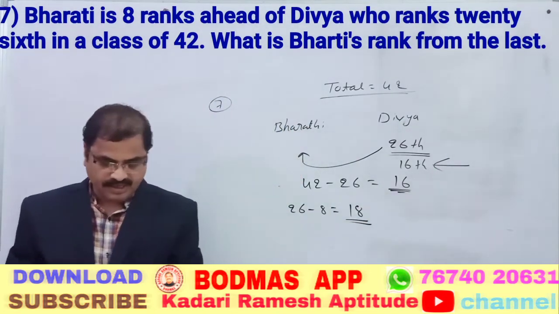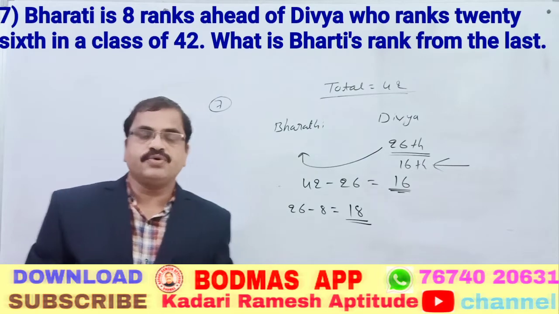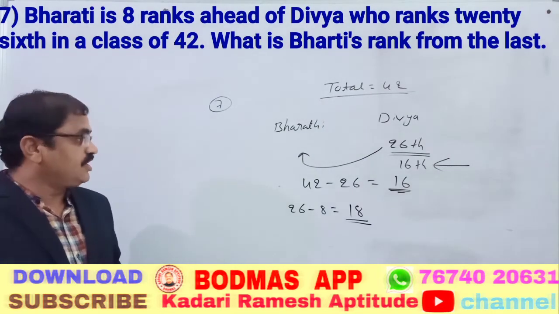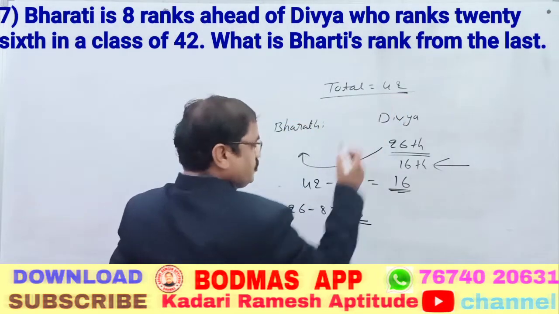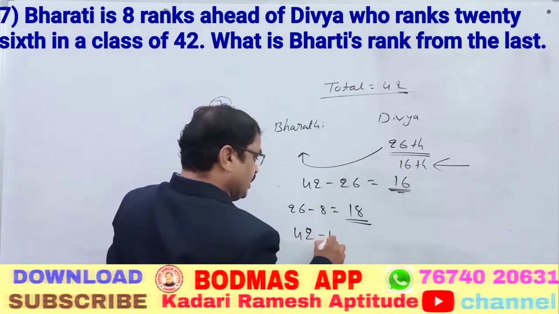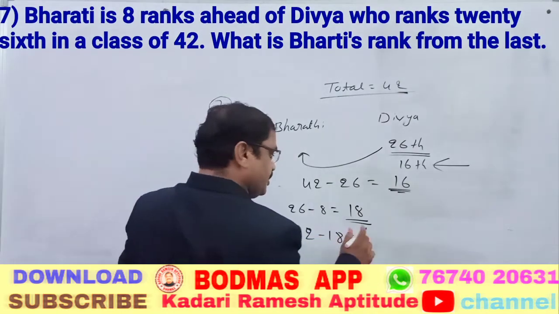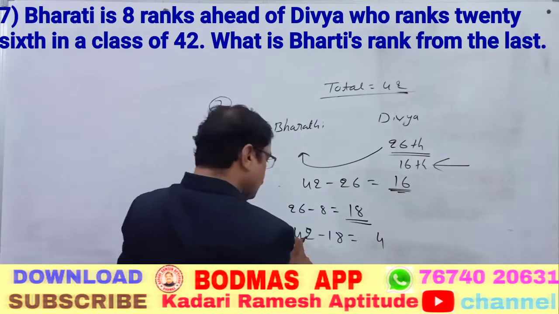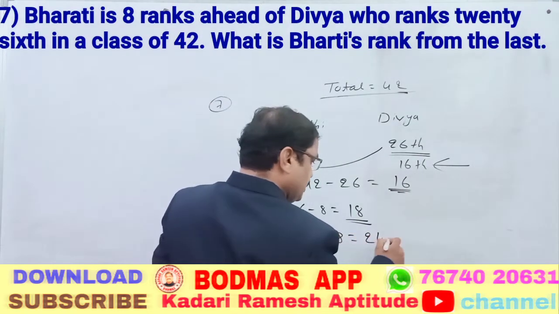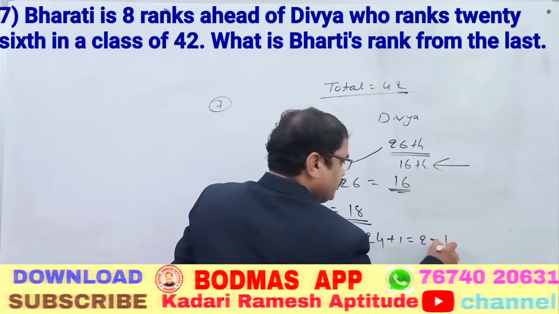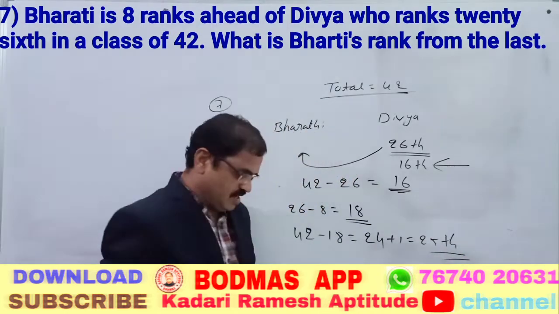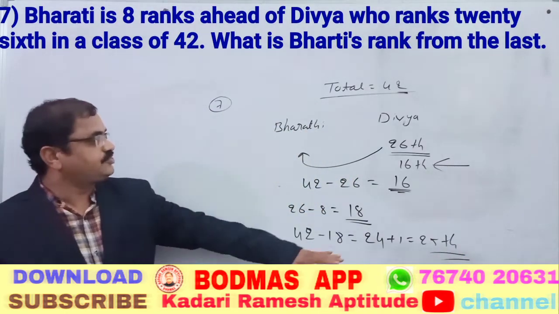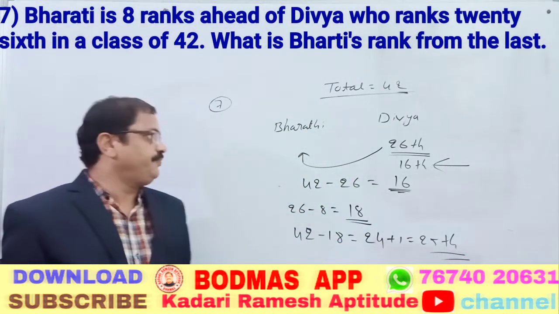So, 18th rank. Therefore, what do we have to do? The total strength is 42. So 42 minus 18 is equal to 24, plus 1 is equal to 25. 25th is the right answer. Our answer is 25. How does it come to 25? Once again I will explain it to you.